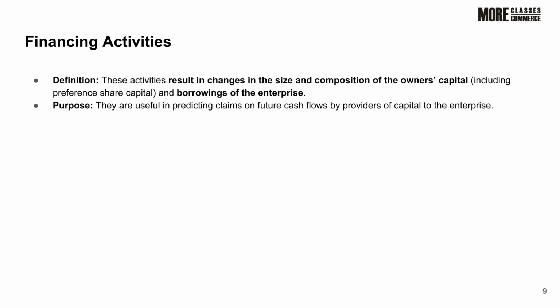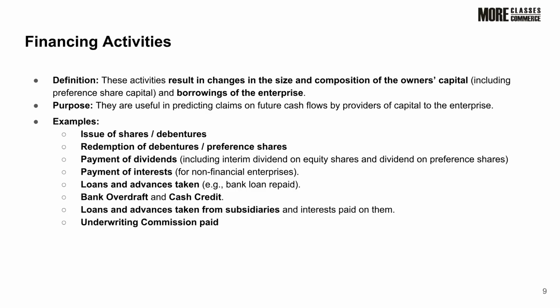Financing activities alter the size and composition of owners' capital and borrowings. They are crucial for predicting future claims on cash flows by capital providers. Examples include issuing or redeeming shares and debentures, and paying interest and dividends.